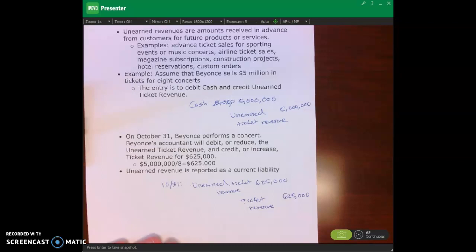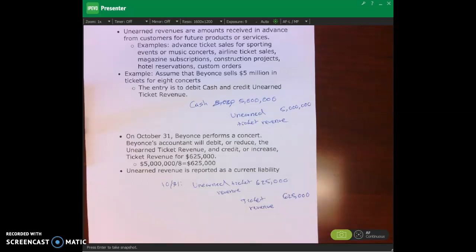So once she puts on the concert, she has earned the revenue, and per the revenue recognition principle, that's when she can book this revenue right over here. That's when she can recognize the revenue, when she earns it. And how does she earn it? By putting on the concert. Until then, she has a liability. Okay. All right. So that's unearned revenue.